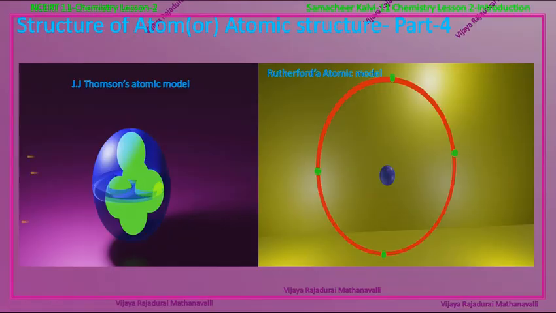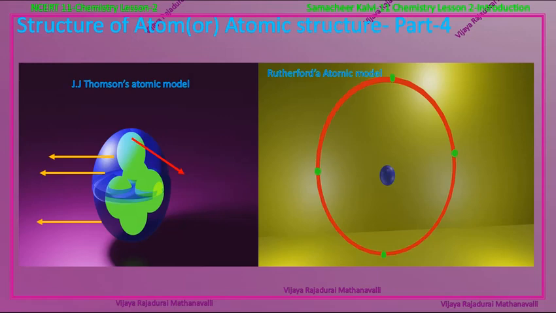If JJ Thomson's model of an atom was true, Rutherford would have observed that half of the alpha rays, that is doubly positively charged particles, would bounce back at an angle of 180 degrees. As we already know, similar charges repel each other, that is, doubly positively charged particles would repel the positively charged protons, and the other half of the alpha rays would deviate from their path at some angle. It is due to the electrons, but that did not happen.